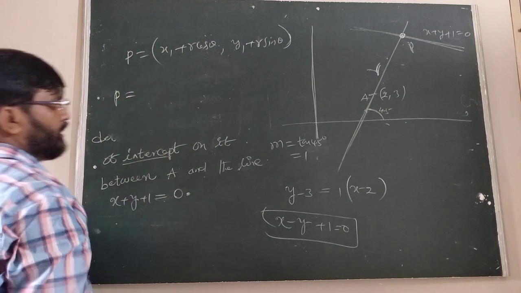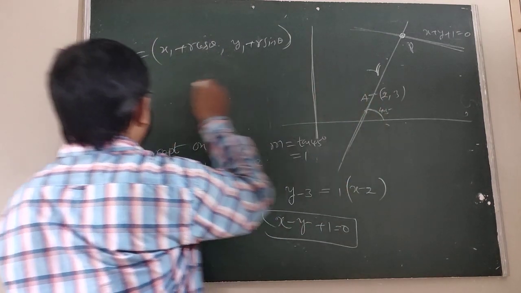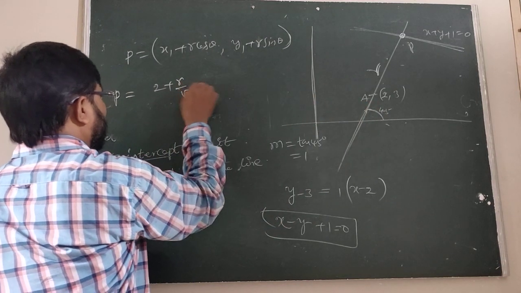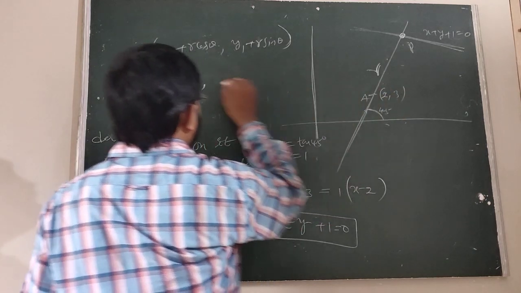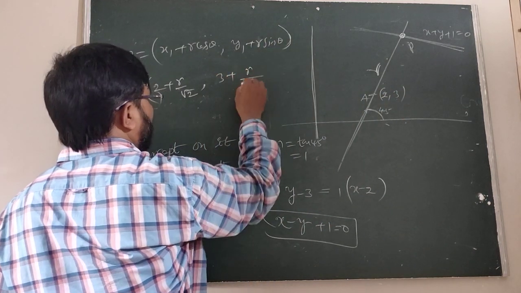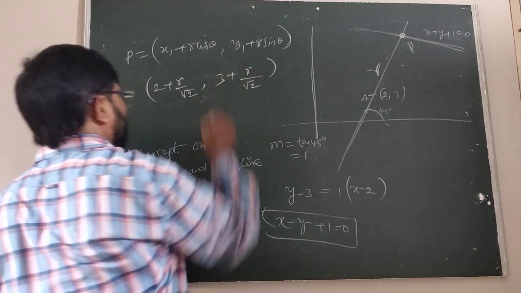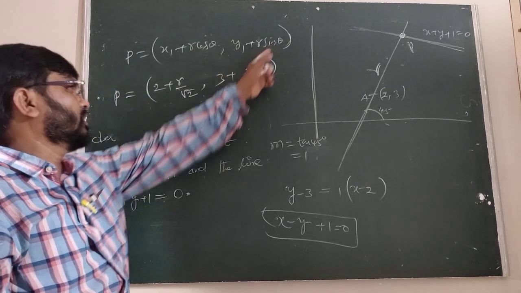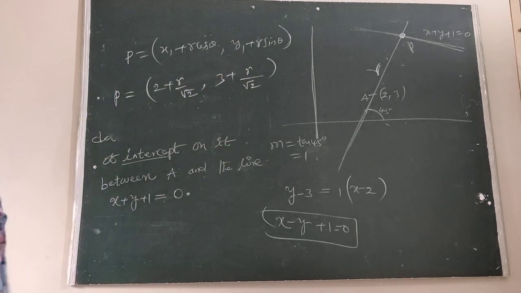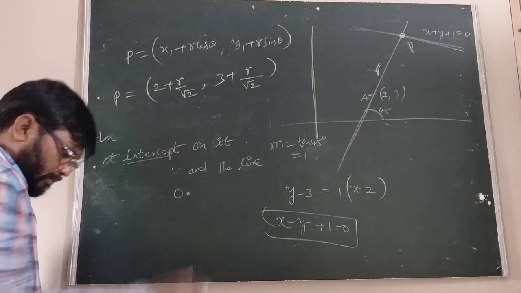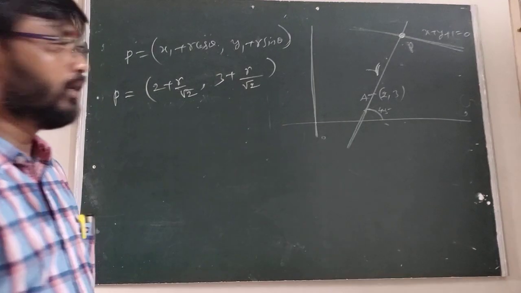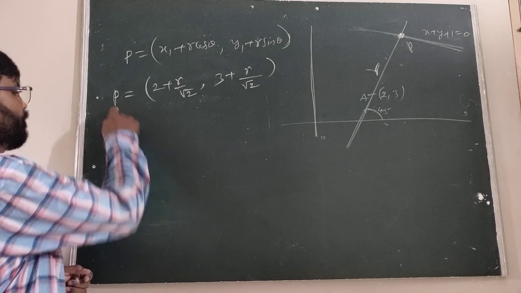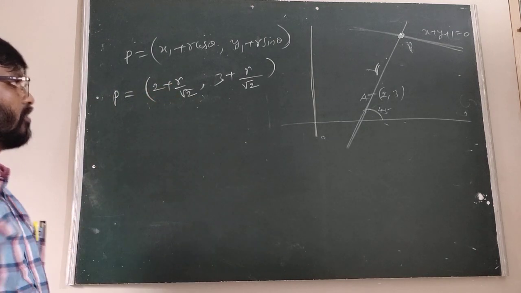That is, P equals x1, which is given as 2, plus r cos theta. Cos 45 is 1 by root 2. y1 is 3, plus r sin 45, which is 1 by root 2. Therefore, now we can write here, P lies on the line. Therefore, P is (2 plus r by root 2, 3 plus r by root 2).